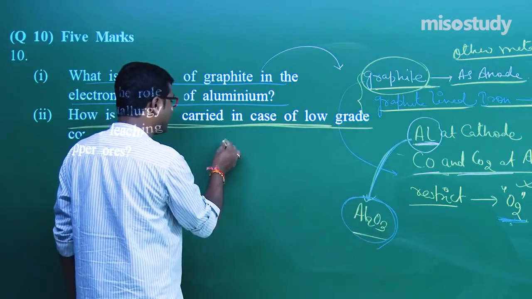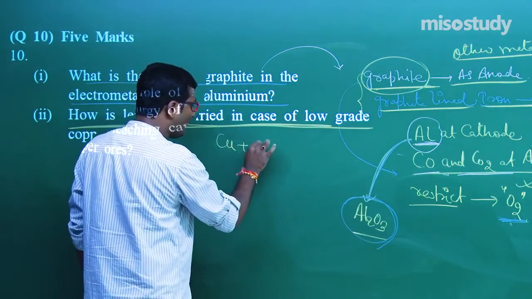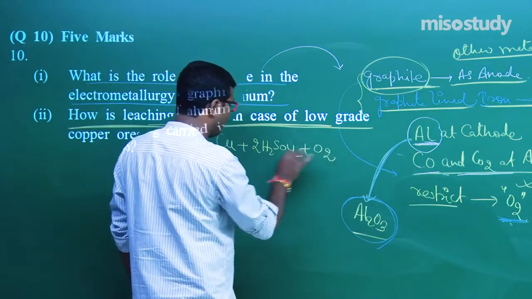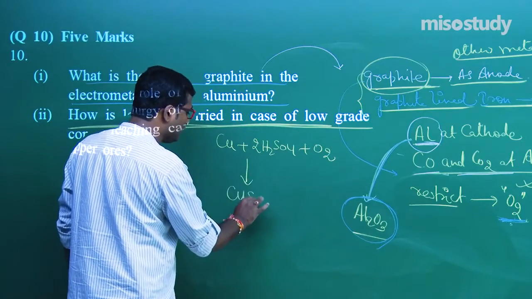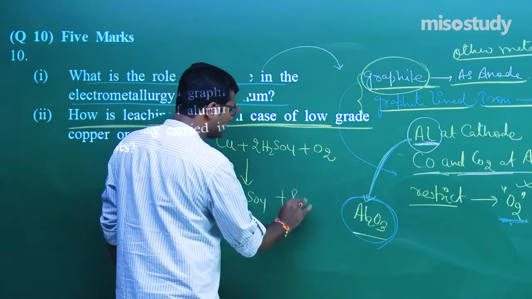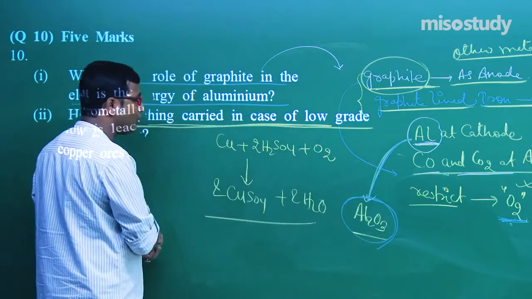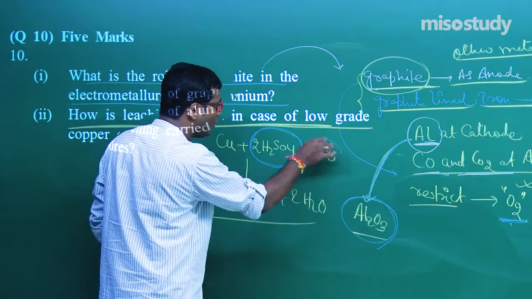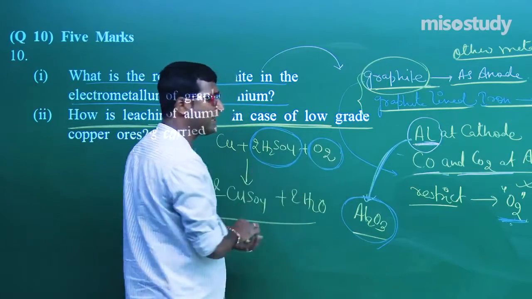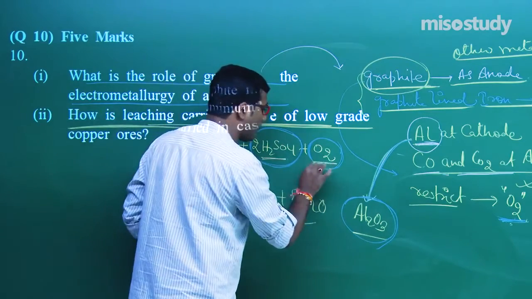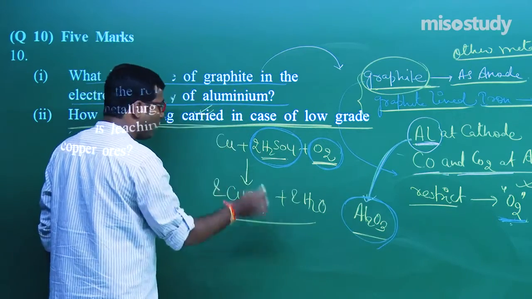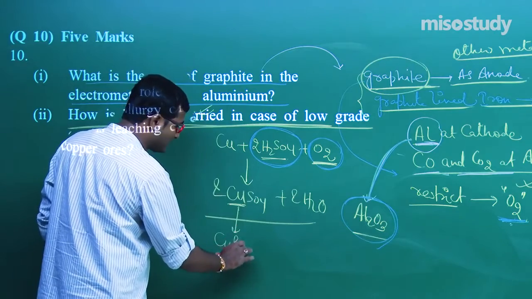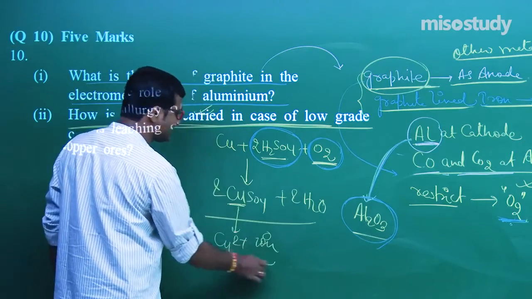So by using acid, that is Cu plus H2SO4 plus O2, my friend, it gives you CuSO4 plus H2O. Clear to you? Again I am repeating. How? By treatment of low grade copper with acid in presence of oxygen, leaching is done, where Cu goes into the solution as Cu2+ ion. This is the case, my friend.